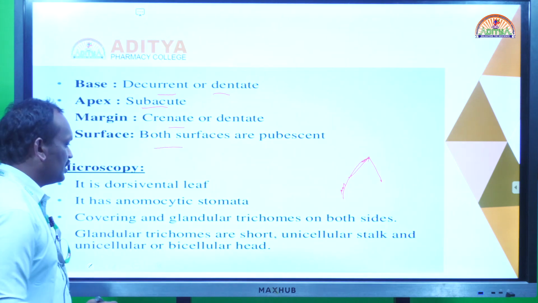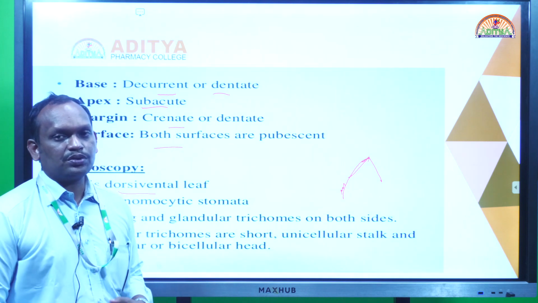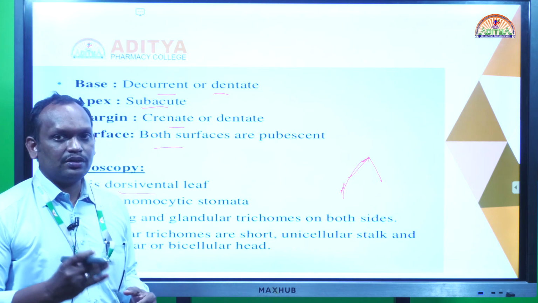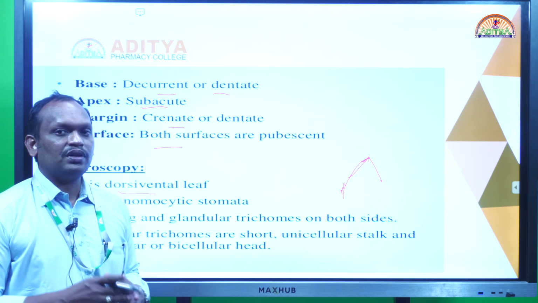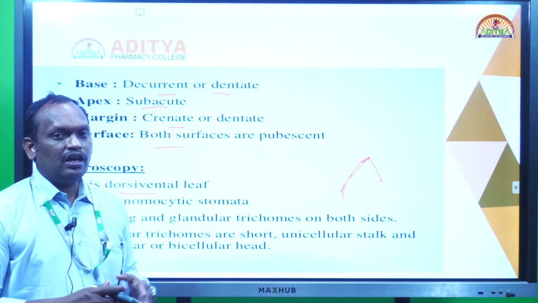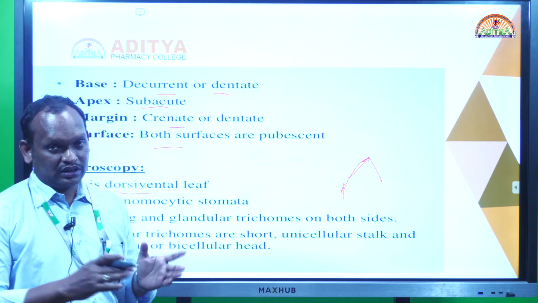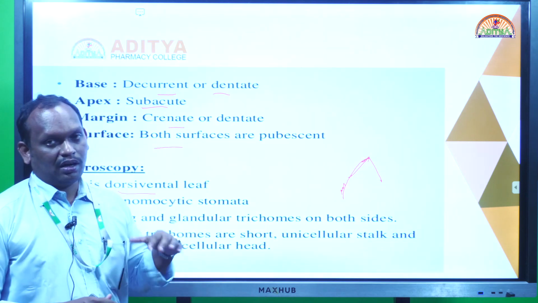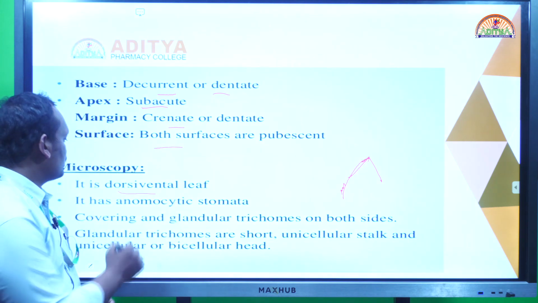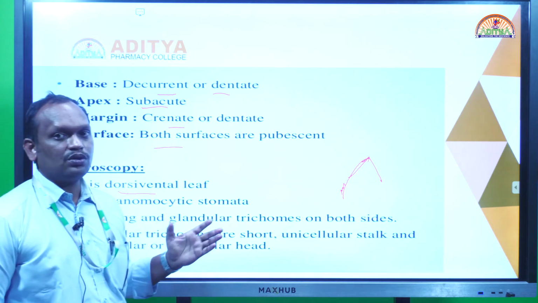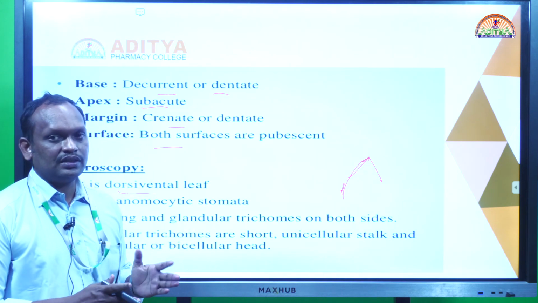Coming to the microscopy, it says the leaf is dorsiventral. What is dorsiventral? When studying the microscopy of leaves, we use two terms: dorsiventral leaves or isobilateral leaves. Isobilateral means the upside and downside of the leaf look similar in microscopy, but dorsiventral means the upper side and lower side of the leaf surface are not similar. That type of leaf is called dorsiventral. So the digitalis leaf is a dorsiventral leaf; the upside and downside of the transverse section of the digitalis leaf are not the same.